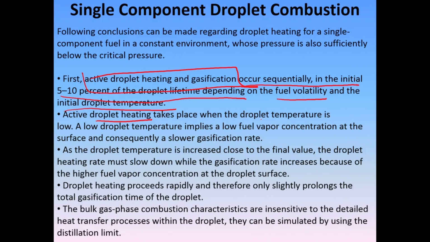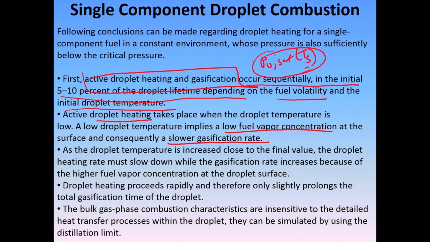A low temperature implies low fuel vapor concentration and consequently slower gasification rate, because if you recall from the Clausius-Clapeyron relation, the vaporization rate is a function of the saturation pressure, and that is a function of the surface temperature essentially. So, if the surface temperature is low, because the droplet temperature is not initially at the wet bulb limit, there is a slower gasification rate because there is a lower fuel concentration at the surface.